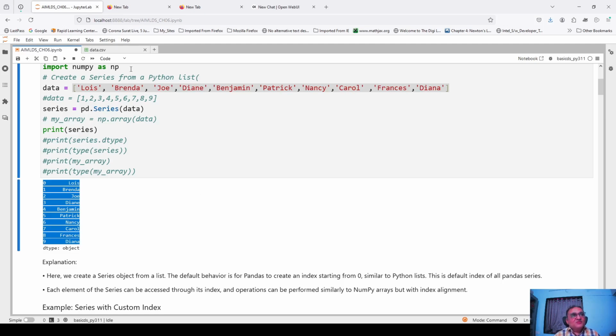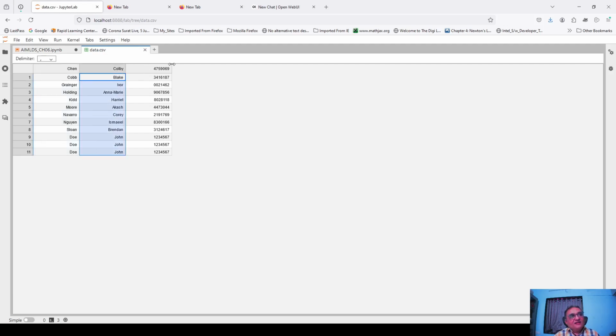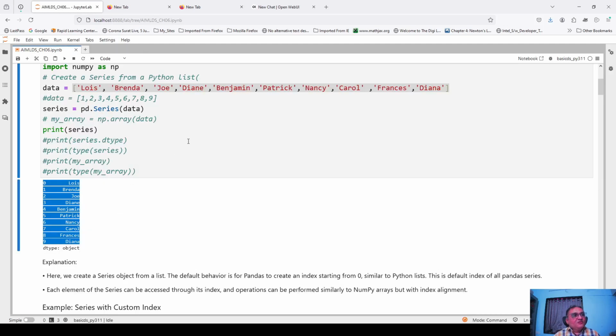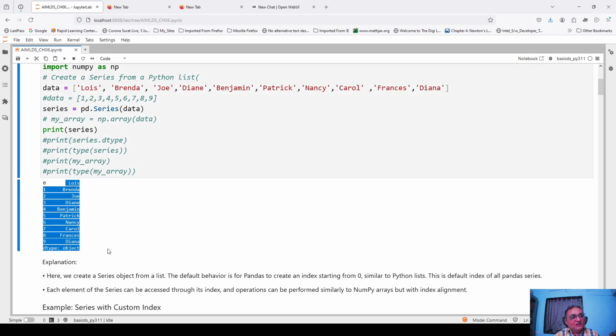So that itself gives the indication of what the use of a series will be. It will be used as a column of a data set. For example, this entire column can be written as one series, this entire column as another series, and this one as another series, like that. While those column headers can be written in a slightly different way, and that we are going to see. So from this output, a few things should be clear. One thing is that you get something like a column-like structure.